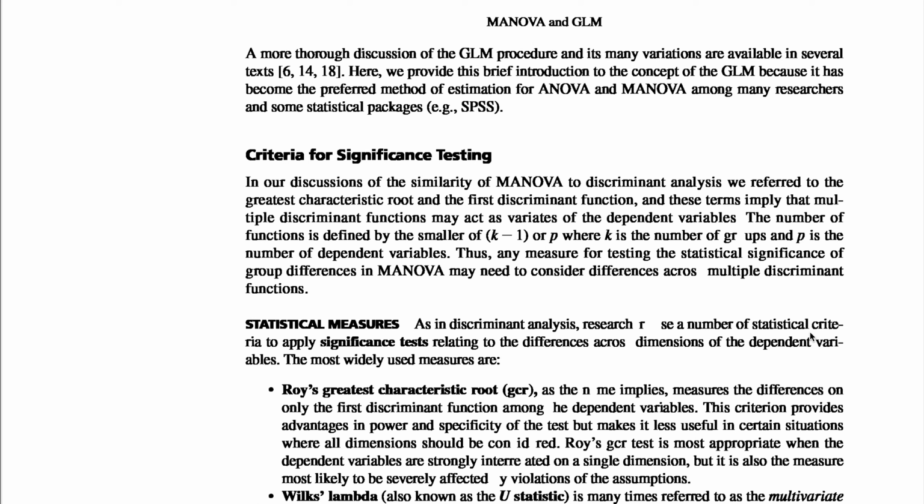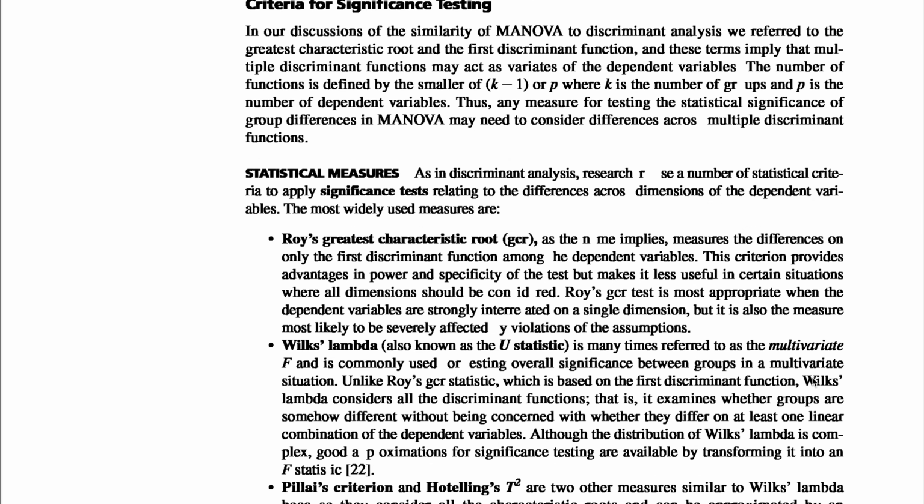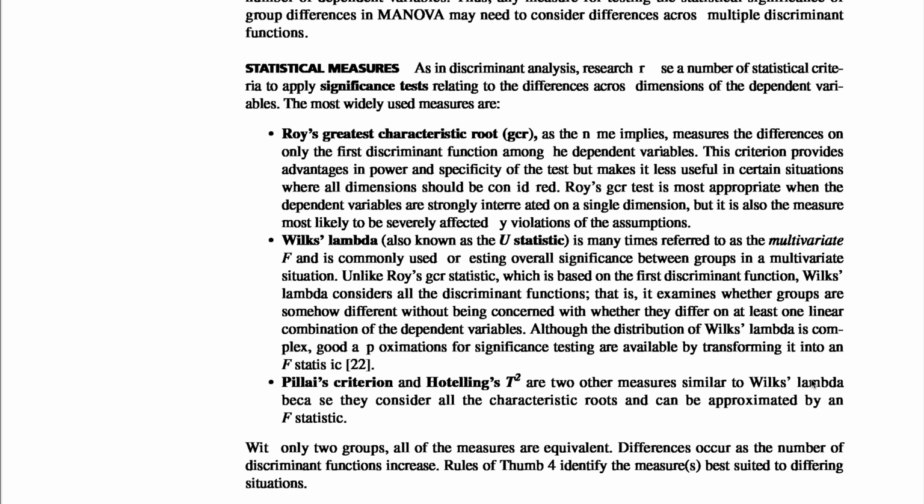The most widely used measure is Roy's greatest characteristic root.